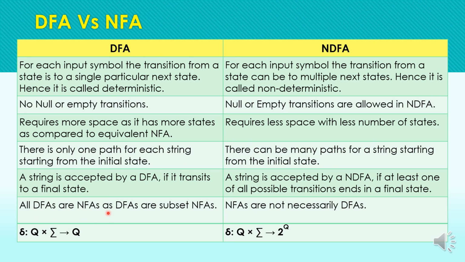All DFAs are NFAs, but the reverse is not always true, because we have to convert NFA to DFA. Only then can NFA be equivalent to a DFA. And the last difference is of transition function. Here we have a single state from the set Q, and here we have the power set of states, and we can have any set from the power set of the states in the case of NDFA. Okay, you can also draw one example of DFA and NFA in the difference question.